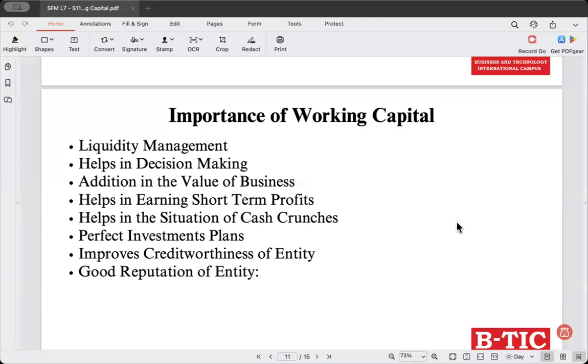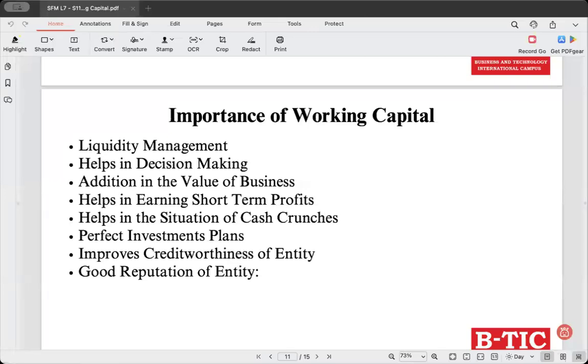So an example for a short-term profitability. I'm trying to figure out an example to explain how we can earn a short-term profit. Okay, let's take a bakery, right?